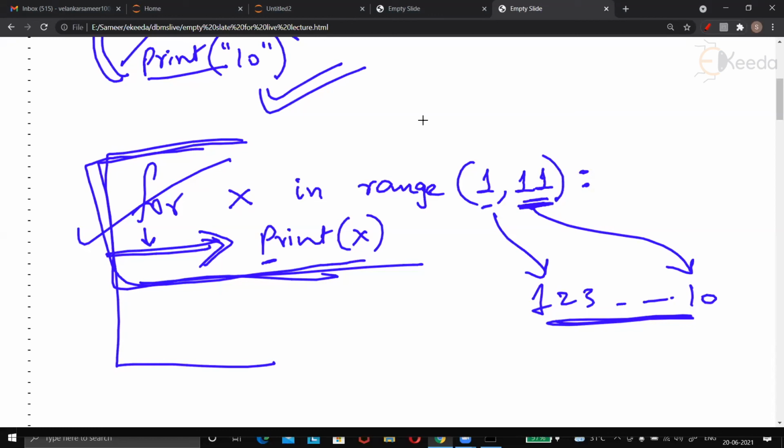So somebody tells me to print 1 to 100. So what? I will just write this as 101. See the last value here, 101. So it will print all numbers from 1 to 100.